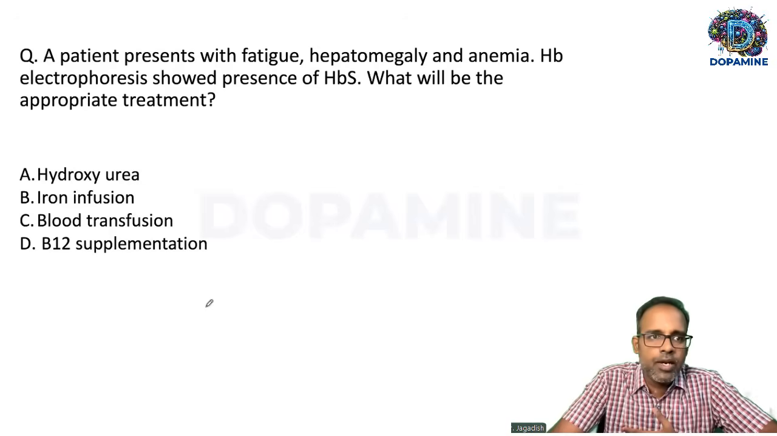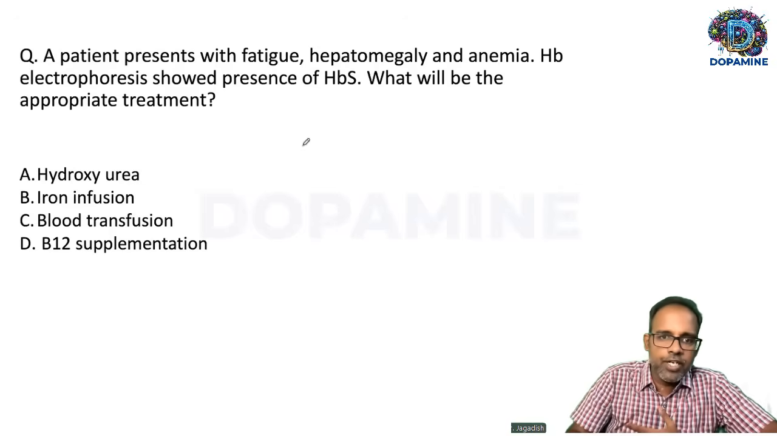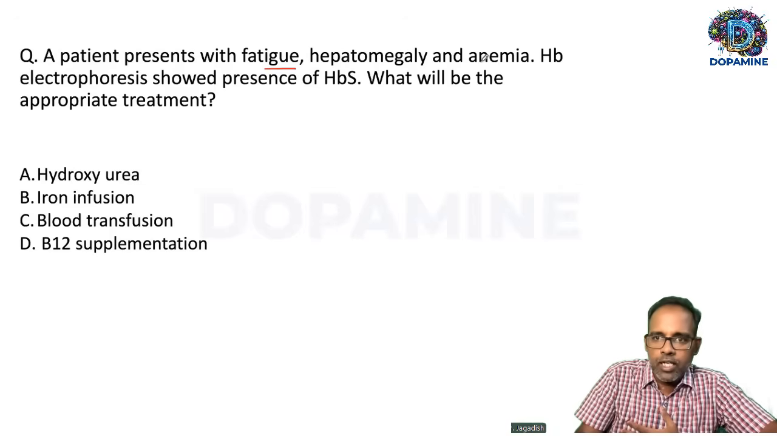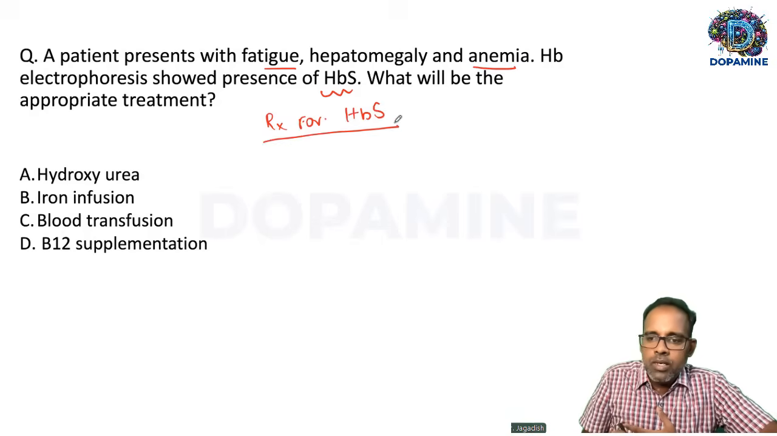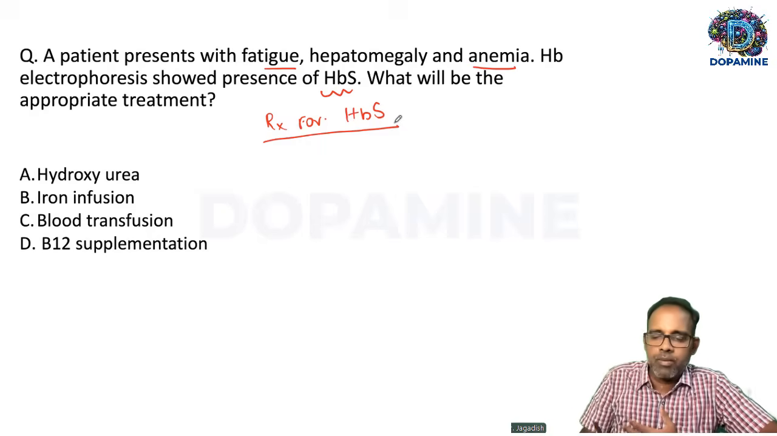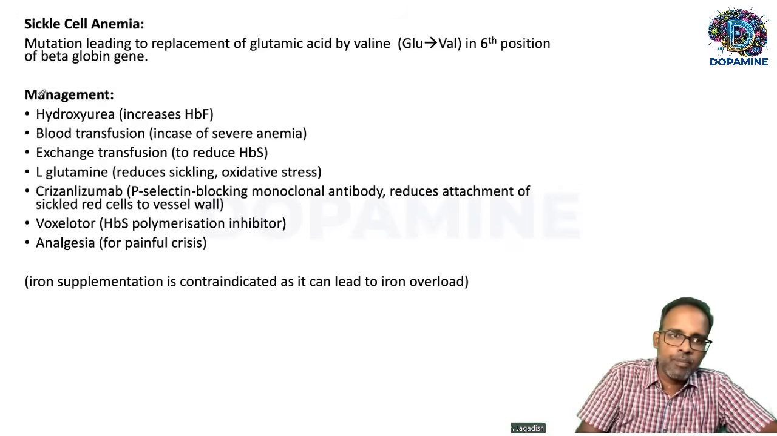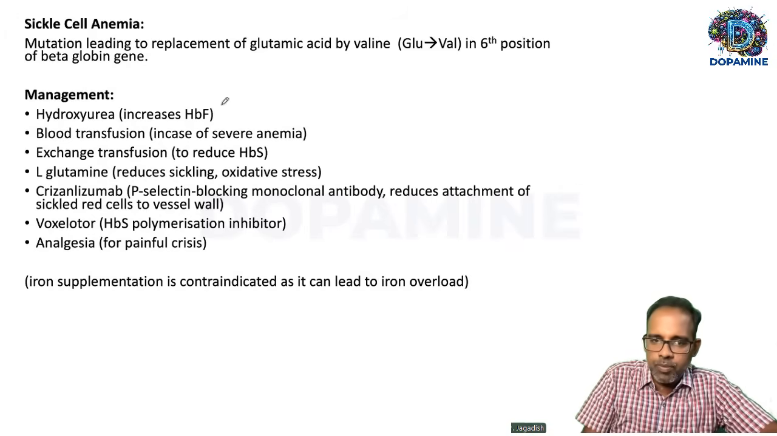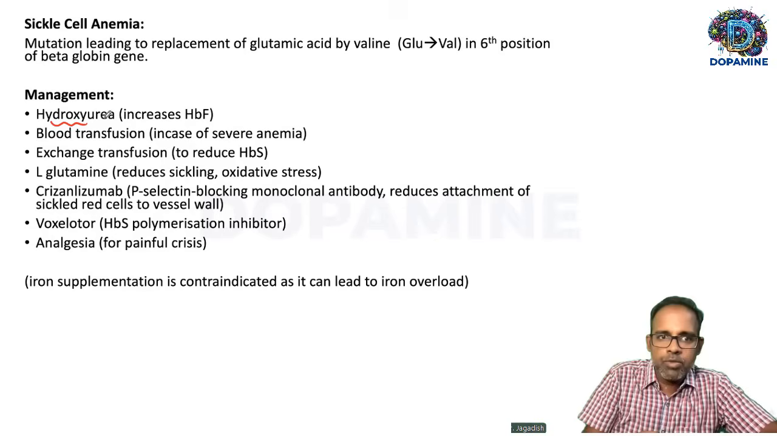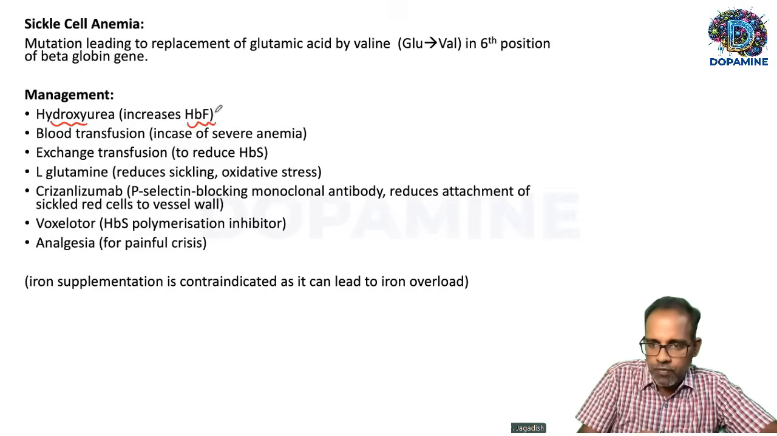Okay, fine. Next, a patient presents with fatigue, hepatomegaly, and anemia. Hemoglobin electrophoresis shows the presence of HbS. What will be the treatment? So the question is, what's the treatment for sickle cell anemia? Sickle cell anemia can be treated by multiple modalities. But one thing you should keep in mind is that the first mode of treatment is to give hydroxyurea in an attempt to increase HbF, that is, fetal hemoglobin. This will prevent sickling.